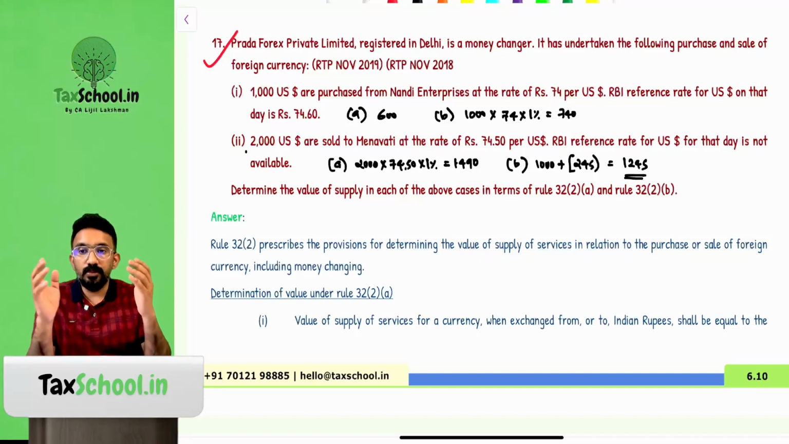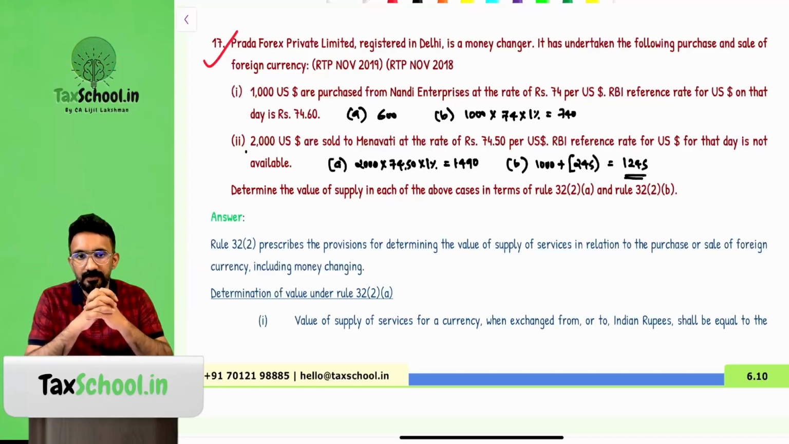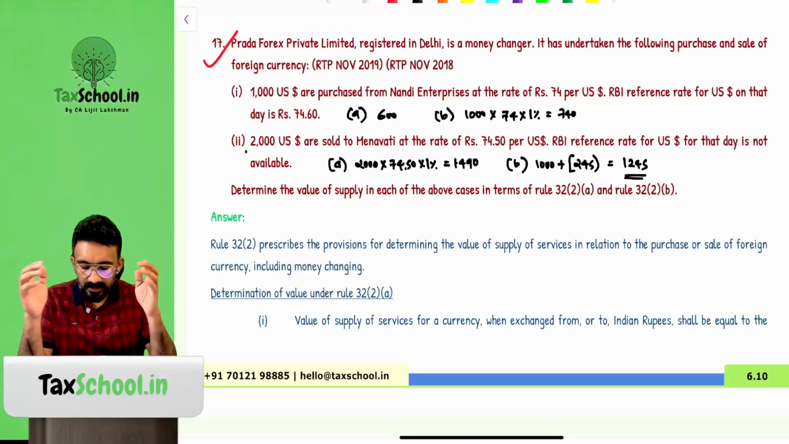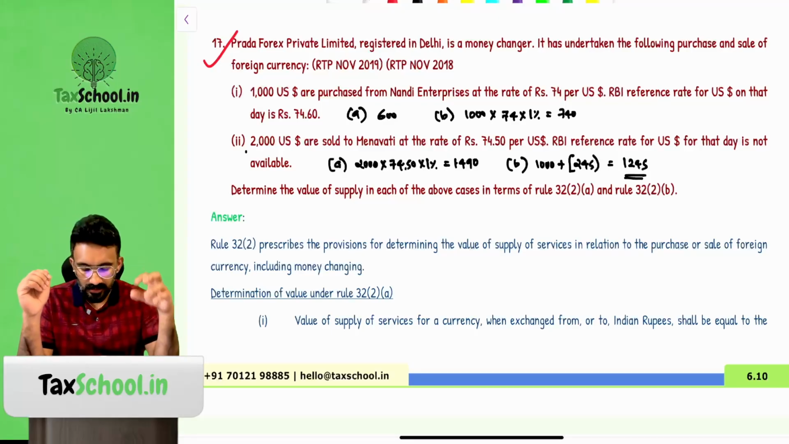So they're giving you both of the transactions, asking you to compute what will be the value in both clause A and clause B in this particular scenario. How do you do that? So let's look at the first case. $1000 are purchased from Nandi Enterprises at 74. RBI reference rate is 74.6. So 0.6 into 1000, that is 600, would be the first method of valuation, that is clause A.